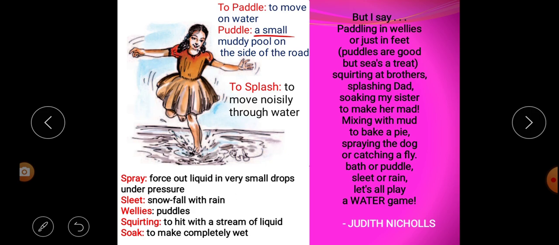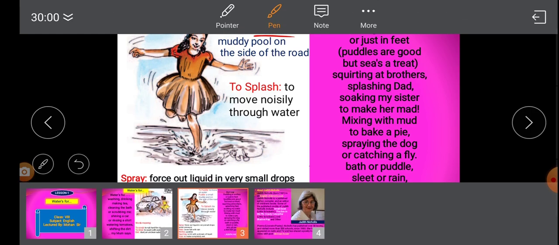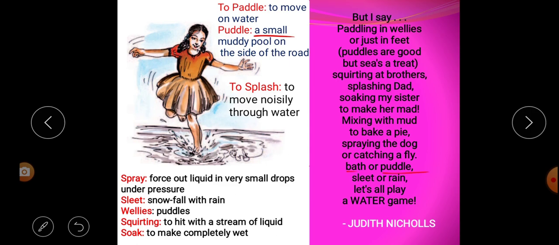And also the poetess says that water is for mixing with mud, making bread and drying it under the sunlight. Next, water is for spraying upon the dog, or for catching a fly. At last the poetess says that either you bath or puddle, it is sleet or rain, but let us all play a water game. So in this poem, there are two stanzas, and these two stanzas are spoken by two different persons.